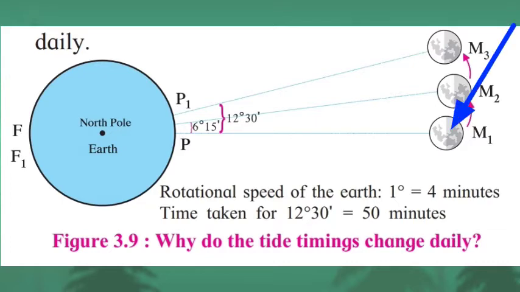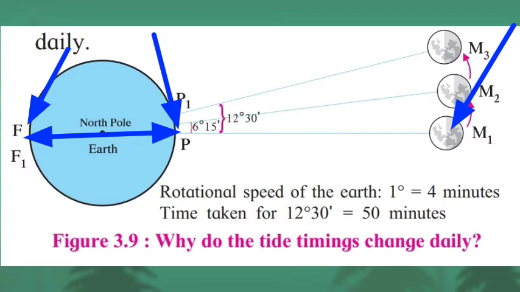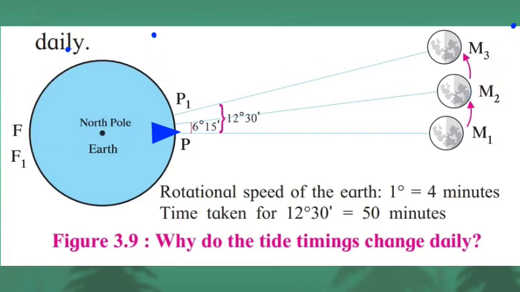See in the figure there is a point P. Point P is opposite to the moon. For that reason point P will experience high tide. At the same time the opposite point of point P is point F, and point F will also experience high tide. We know the geographical reason behind this situation. A place on the earth located at the opposite point of a place that experiences high tide also experiences high tide at the same time. If point P experiences high tide, then point F will also experience high tide at the same time.